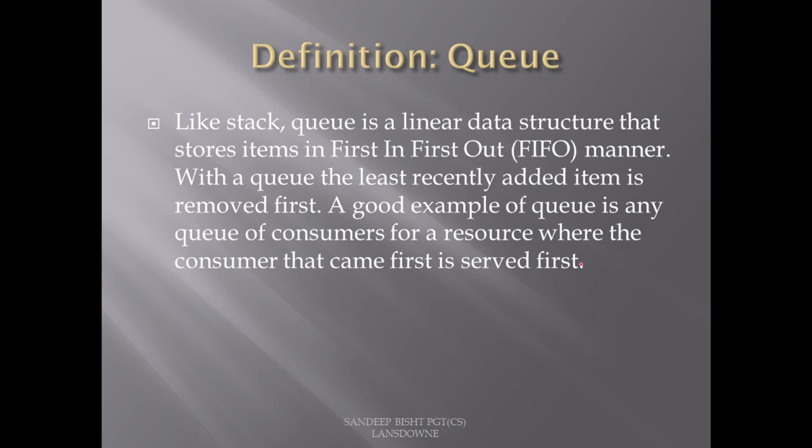A good example of a queue is any queue of consumers for a resource, where the consumer that comes first is served first. You have to remember only this thing, first in and first out behavior. So a queue is a linear data structure that follows first in first out behavior.